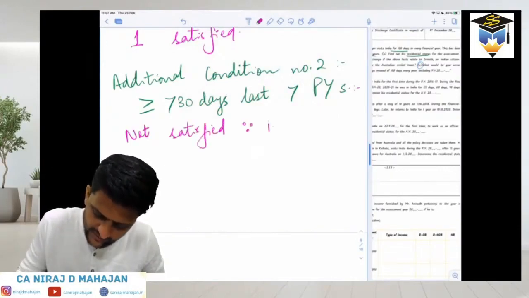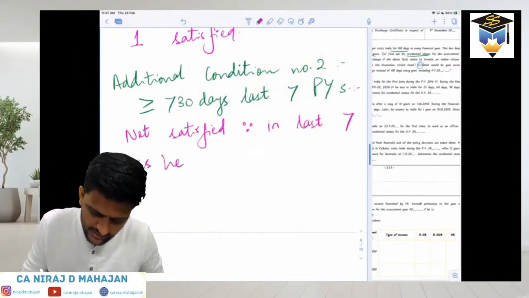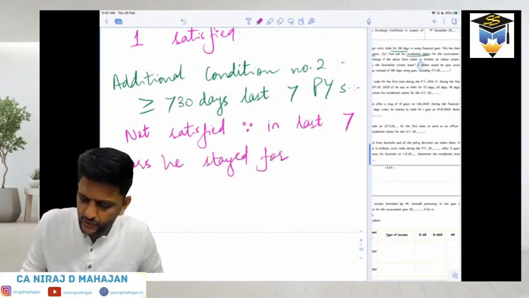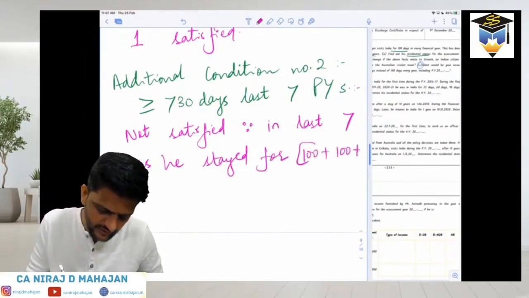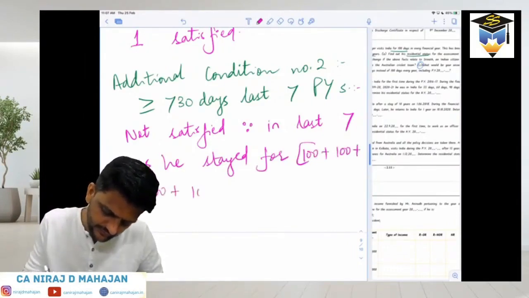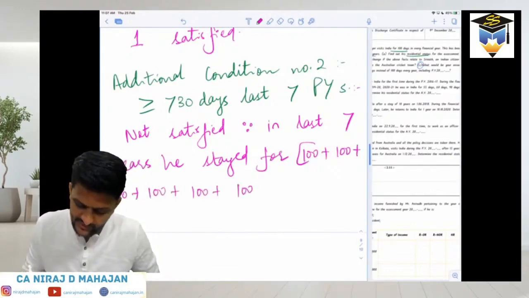Since in the last 7 years, how many days did he stay? You can write it as 100 plus 100 plus 100, for 7 years: 1, 2, 3, 4, 5, 6 and 7.